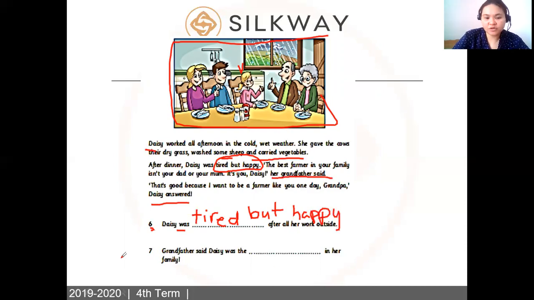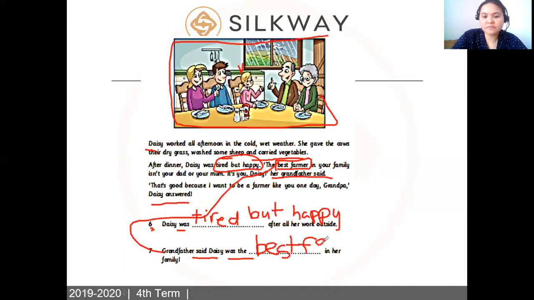Okay, good. Now, grandfather said Daisy was the, it says, she's actually the best farmer. There is the answer, the best farmer. So all you need to write here is best farmer. Okay, so let's read again. Grandfather said Daisy was the best farmer in her family. All right, so I hope it's clear.